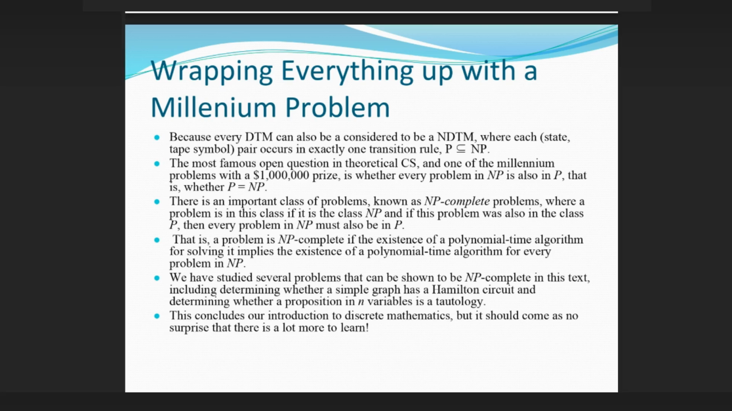There is an important class of problems, known as NP-complete problems, where a problem is in this class if it is in the class NP and if, were this problem also in the class P, then every problem in NP must also be in P. That is, a problem is NP-complete if the existence of a polynomial time algorithm for solving it implies the existence of a polynomial time algorithm for every problem in NP. We have studied several problems that can be shown to be NP-complete in this text, including determining whether a simple graph has a Hamilton circuit and determining whether a proposition in n variables is a tautology.